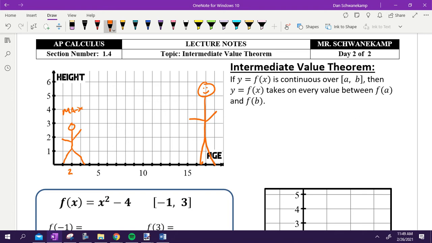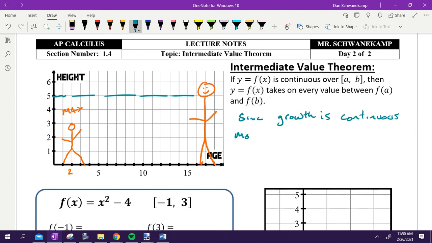Was Max ever 5 feet tall? Yes, we can guarantee that at some point Max was 5 feet tall. Why? How do I know that he had to be 5 feet tall at some point? Since growth is continuous. Meaning, in other words, he didn't just randomly change from 4 feet to 5 feet overnight. It was a continuous growth.